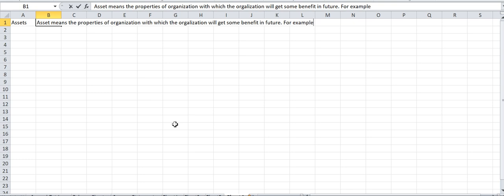for example, it can be my computers, it can be my buildings, it can be my patents, it can be my trademarks, it can be my goodwill, it can be some land, right?